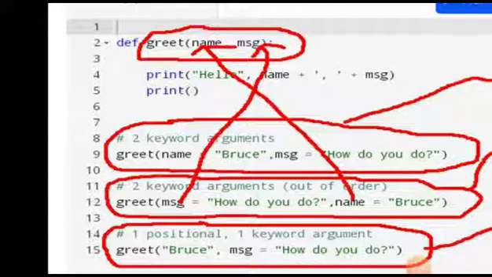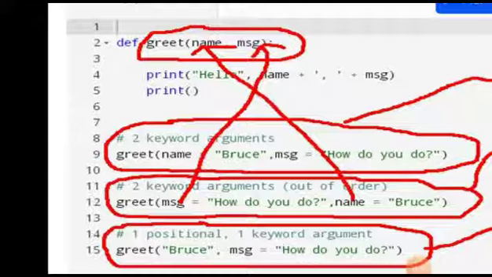Okay, which is not having any key value pair. Here we have simply supplied the value Bruce, and the second argument, which is the MSG, we have supplied as the keyword argument. Now what will happen? This MSG argument will not give you any error. Why? Because it is a very simple rule, which we'll discuss in the next slide.